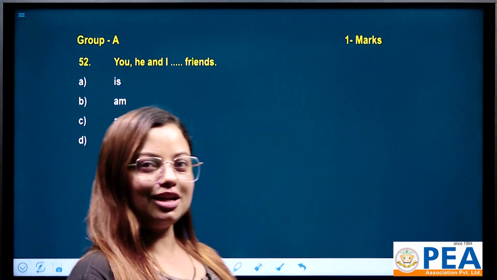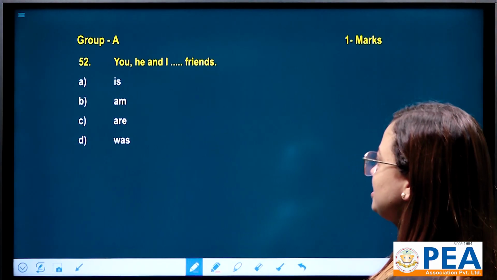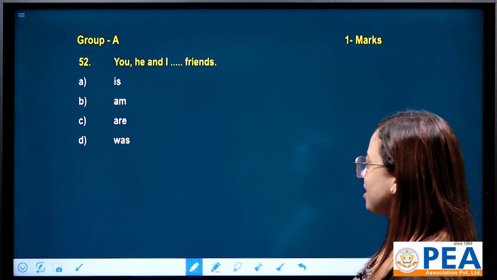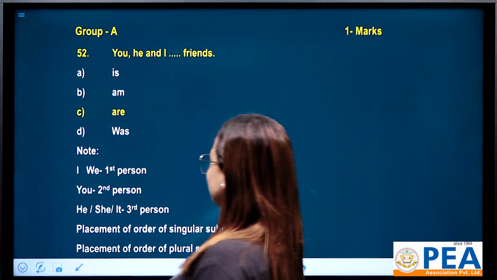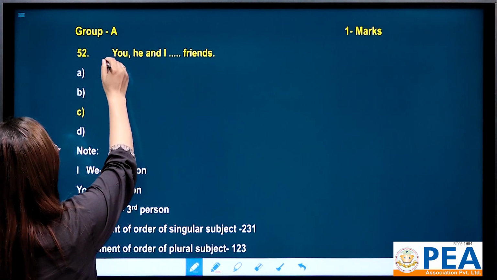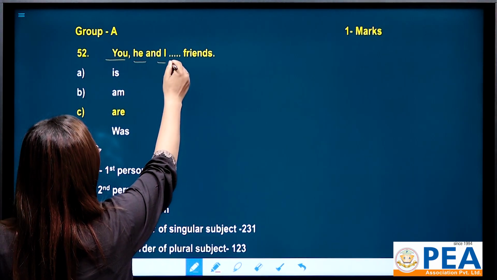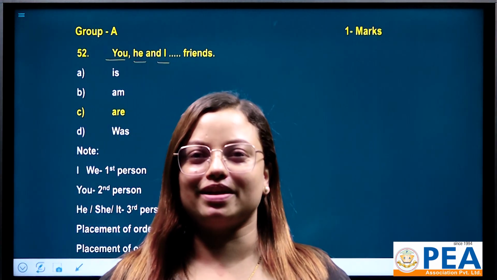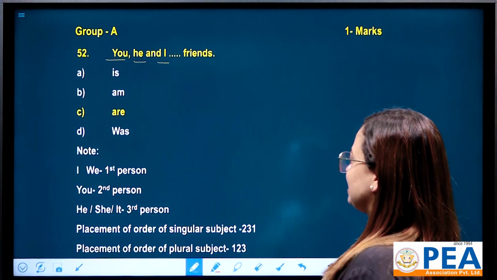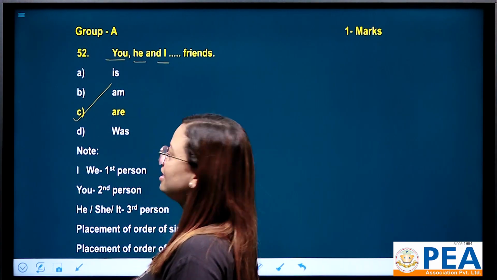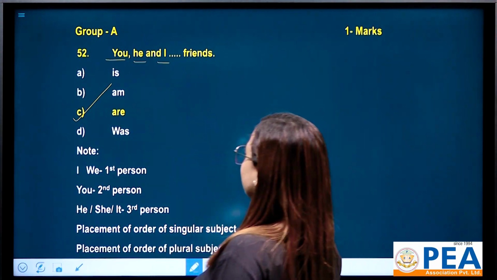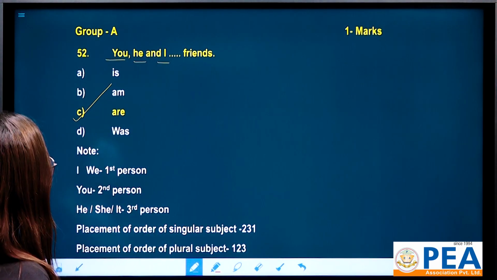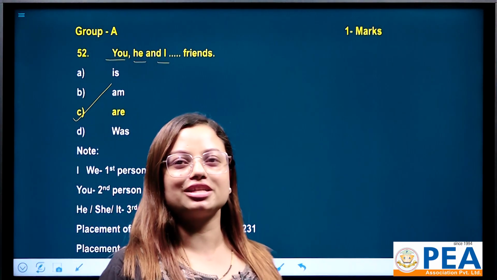This is another question, number 52. You, he and I dash friends. Options are is, am, are, was. You, he and I. So your subject becomes plural, right? That's why your answer is none other than are. You, he and I are friends. But one more very important thing regarding this sort of question is you have to be watchful about its sequence.